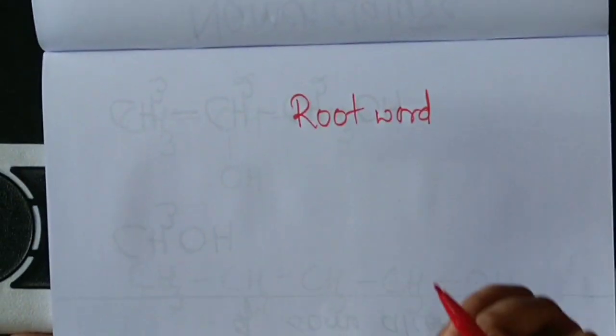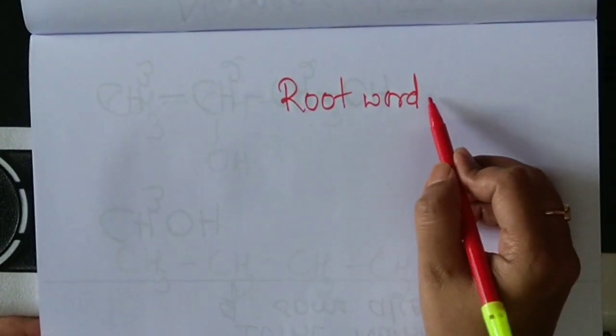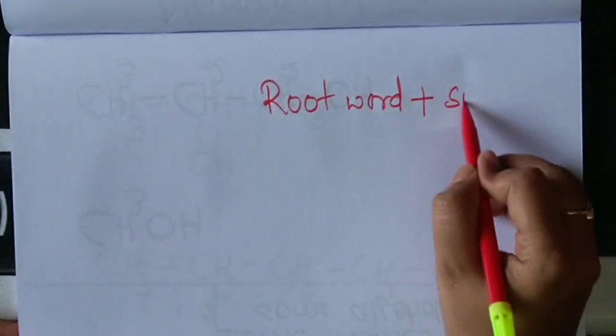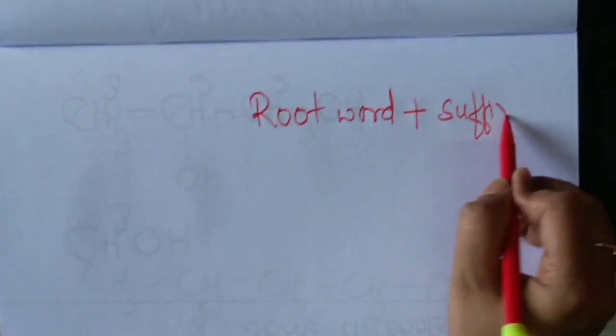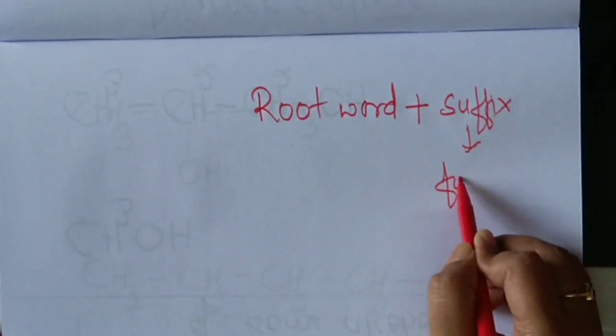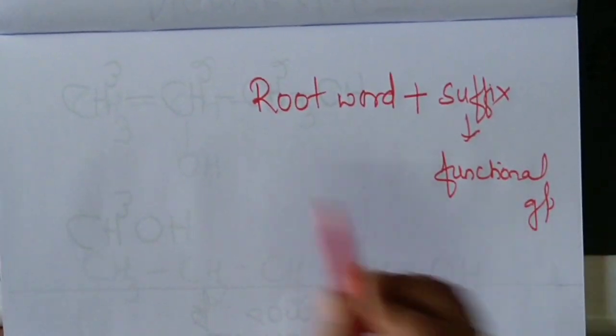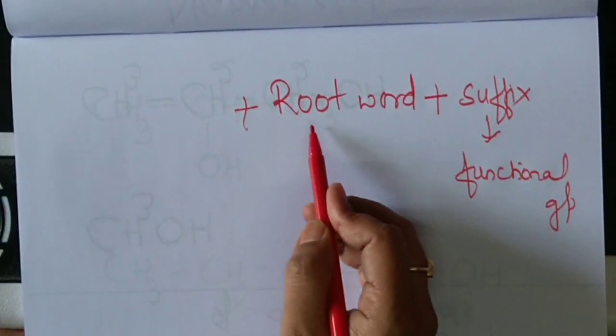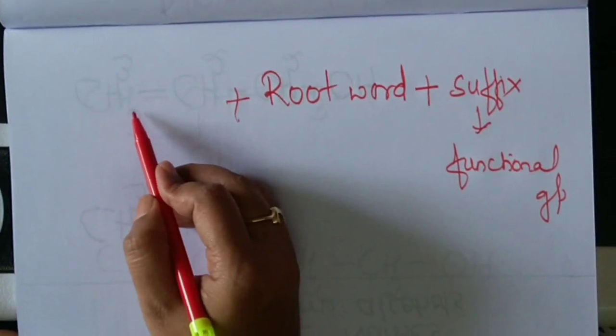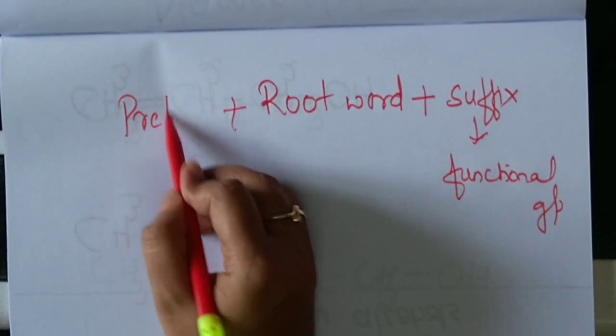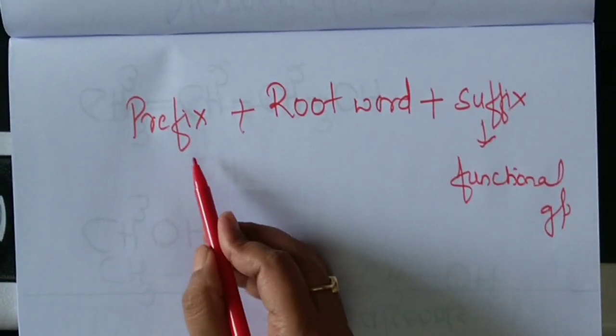It is the body of the molecule. It will be followed by suffix, which talks about the functional group, and if any substituents are there, they are fixed before the root word and they are called prefix.